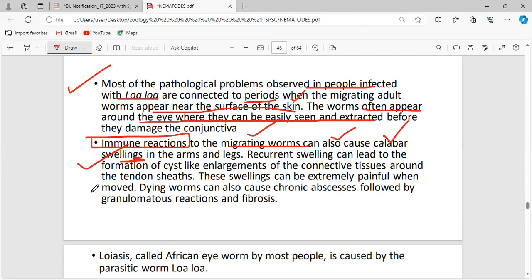Generally, immune reactions cause inflammation, and here it is called Calabar swellings in the arms and legs. Recurrent, that is frequent, swelling can lead to the formation of cysts, like enlargement of the connective tissue around the tendon sheath. If they find our immune system fighting against those worms, they cover them with a protective layer, that is, a cyst. Clear? These swellings can be extremely painful when the worms move. Dead worms can also cause chronic abscesses followed by granulomatous reactions and fibrosis. These are all the symptoms and parasitic conditions caused by this eye worm.